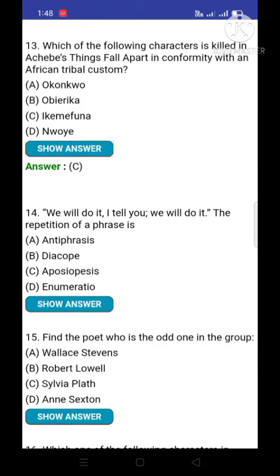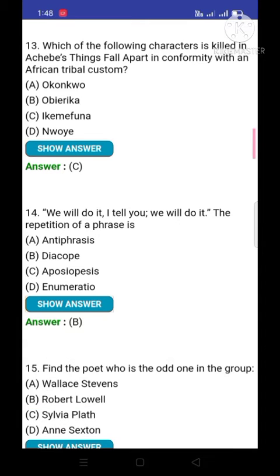Question number 14. We will do it. I tell you, we will do it. The repetition of a phrase is. Option number B, diacope.